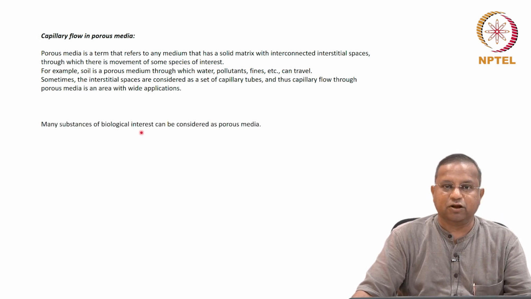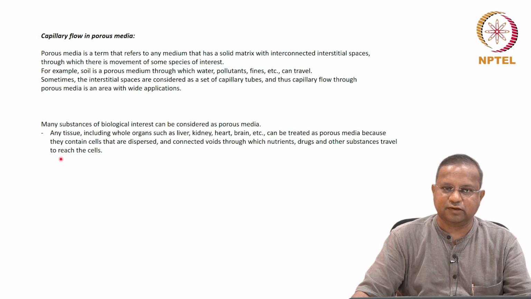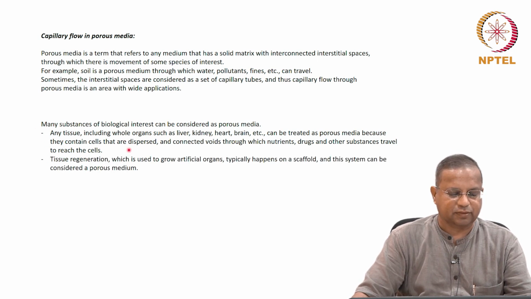Many substances of biological interest can be considered as porous media, as I mentioned earlier. For example, any tissue, including whole organs such as liver, kidney, heart, brain, and so on, can be treated as porous media because they contain cells that are dispersed and connected voids through which nutrients, drugs, and other substances travel to reach the cells. So, this is of direct interest to us.